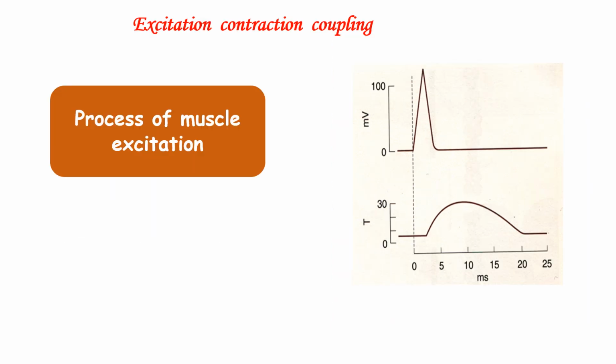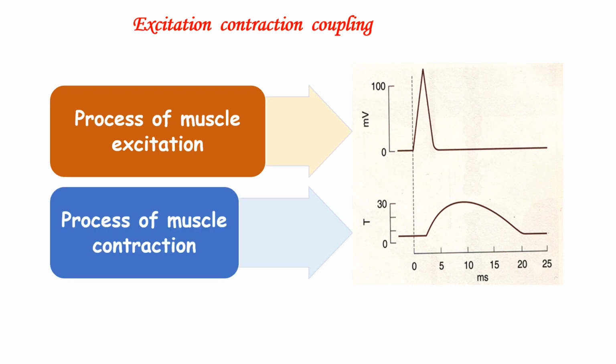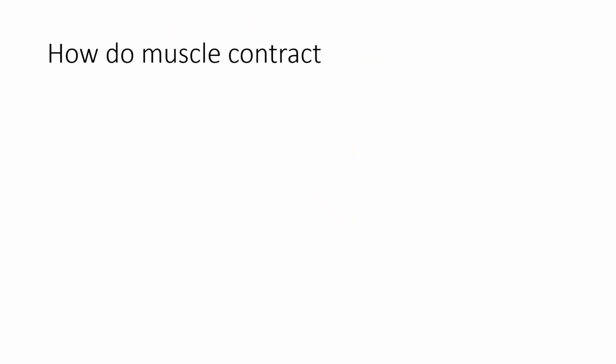When we talk about excitation contraction coupling, there is a process by which a muscle is excited, and that is coupled to the process of muscle contraction. So both of these processes are coupled together or linked together by which a muscle contraction can occur. They are the sequence of events by which an action potential in the plasma membrane leads to cross bridge activity. So let us study that in detail.